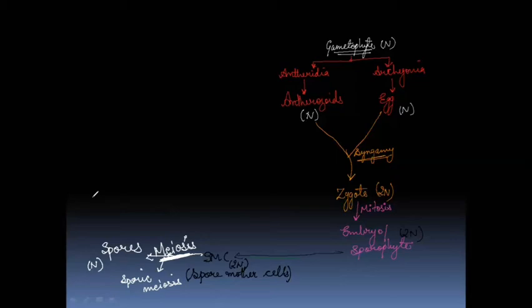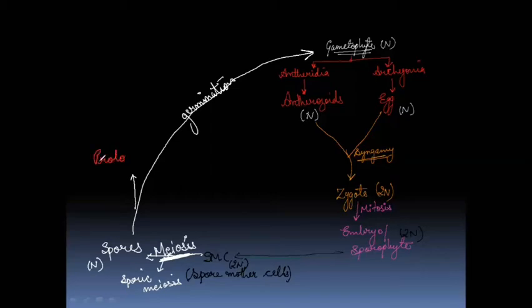Clear? Now these spores will form the gametophytes in two ways. Either they will germinate directly to form the gametophyte like this. This is how they will germinate, germination. And another path of germination is that these will germinate to form a structure which is known as protonema. These protonema will develop buds on its surface, and these buds will later on germinate to form the gametophyte.